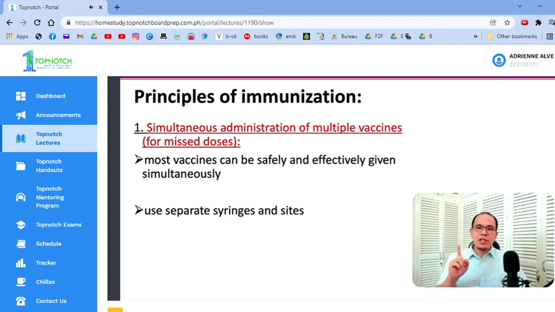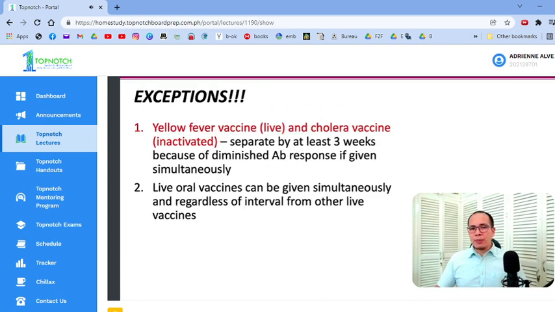Okay? The answer is yes. Huwag ka na mag-isip. Okay? Huwag ka na mag-isip. Pag tinanong ka, pwede bang simultaneous? Yes. Just use separate syringes, just use separate sites. Okay? Except, the only exception that you should remember is yellow fever and cholera. Okay? So, except yellow fever and cholera. So, again, pwede silang simultaneously given except yellow fever and cholera.